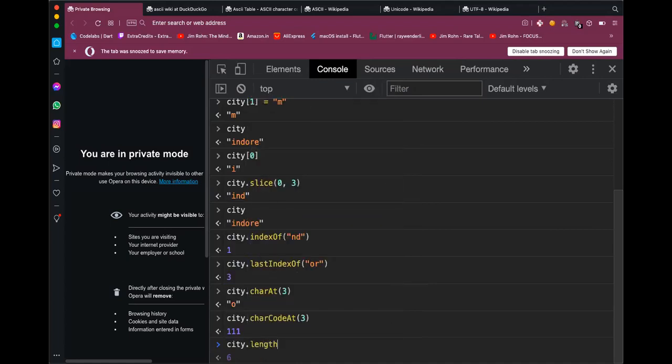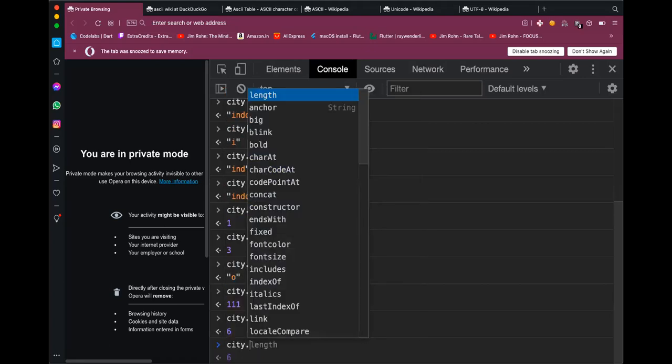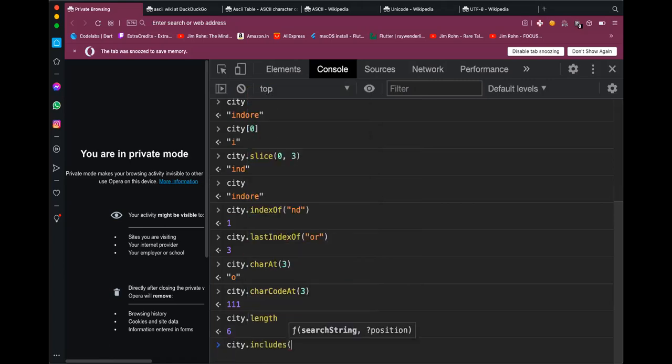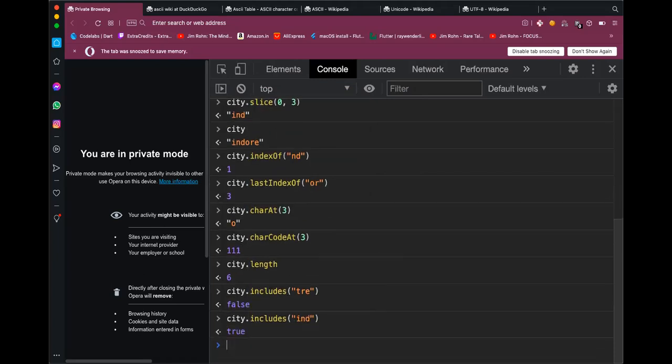So one easy utility method that you should remember is length. It is often used in many of the problems to just get the length of the string to do something. Then we have something called includes. We can search whether, let's say, TRE is there or not. It returns false. We can search IND is there or not. It returns true.